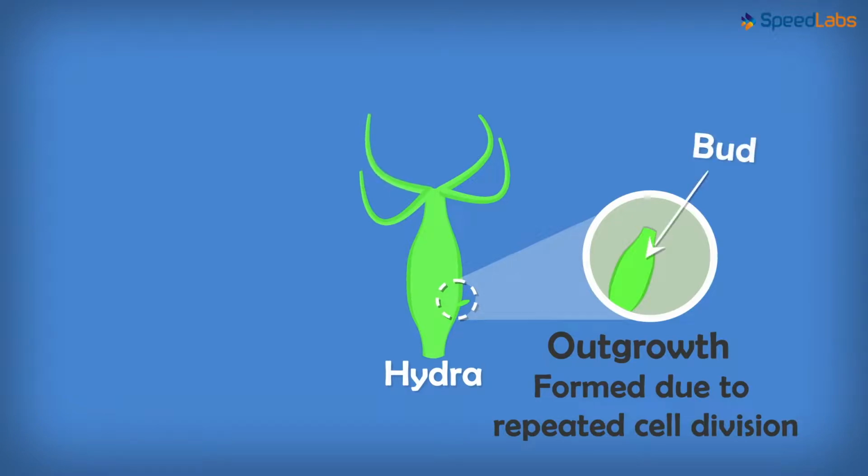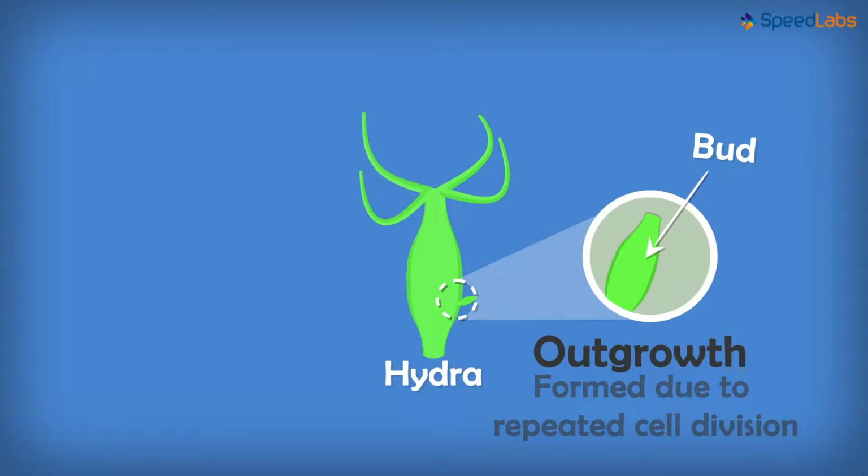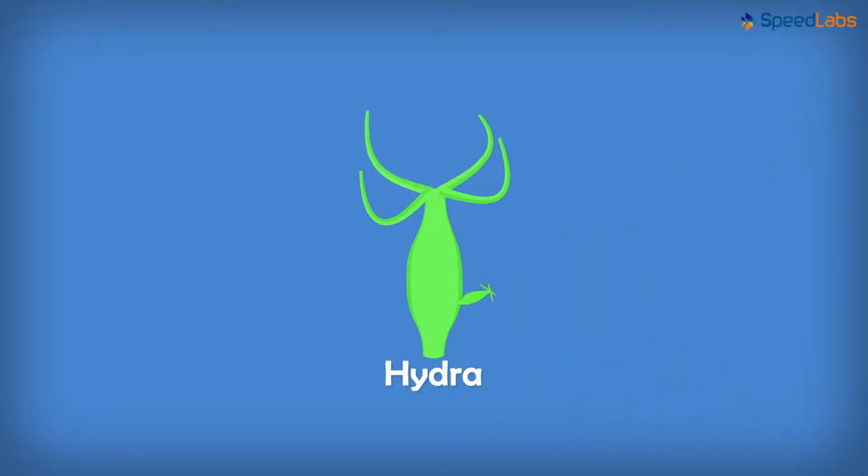We call it as a bud, and as days pass by, the bud will further grow outward. It will take all the nutrition it needs from the parent Hydra to grow and develop. After some days, the bud will resemble a tiny Hydra with the elongated body and tentacles. What happens once the new Hydra is formed?